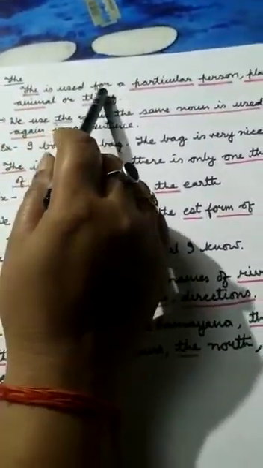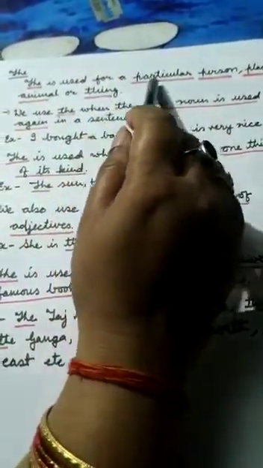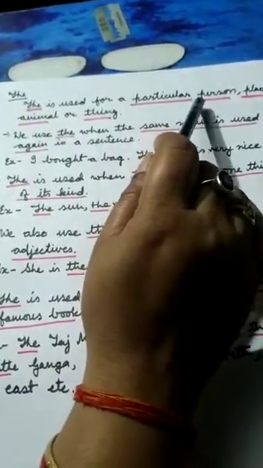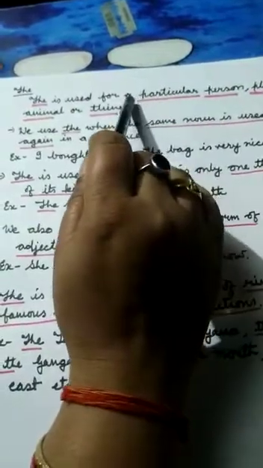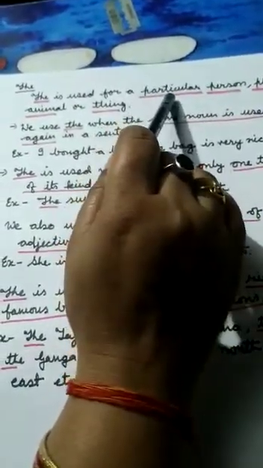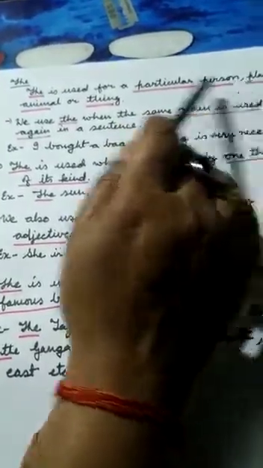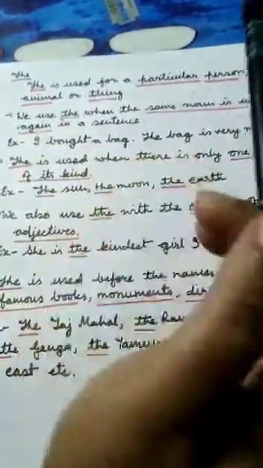The is used before a particular person, place, animals and things. Particular person means when we are talking about a particular person, not a common person. Example, Mahatma Gandhi. He was a particular person because everybody knows him. Just like that, places, animals and things also come.